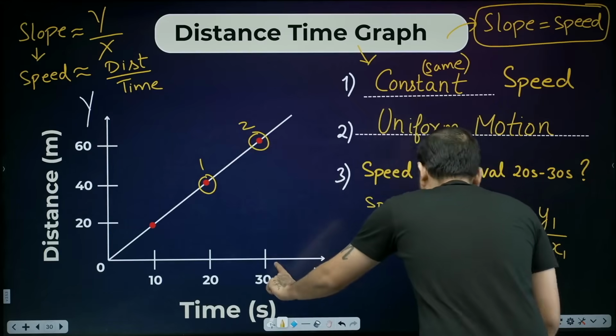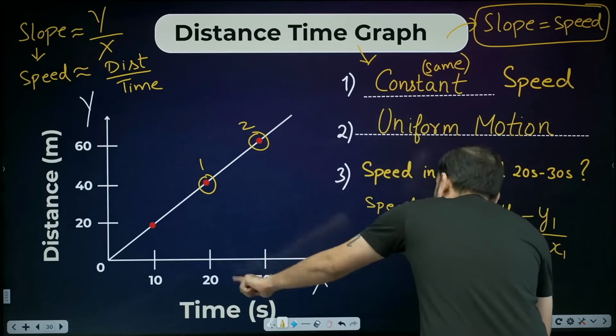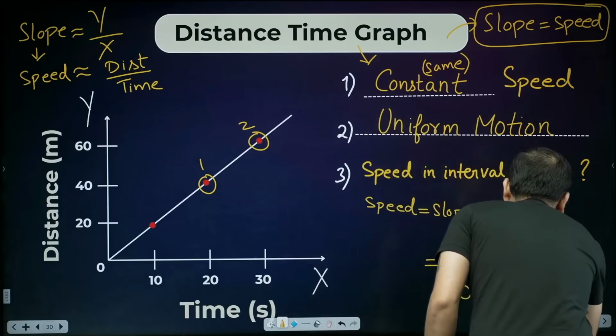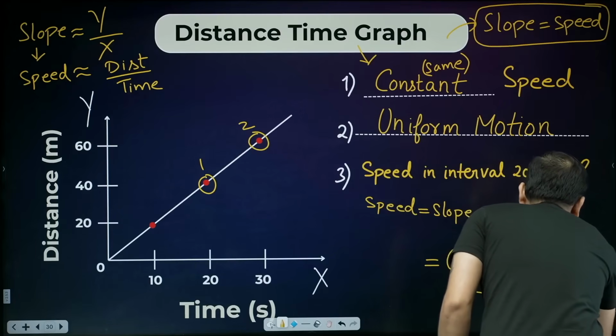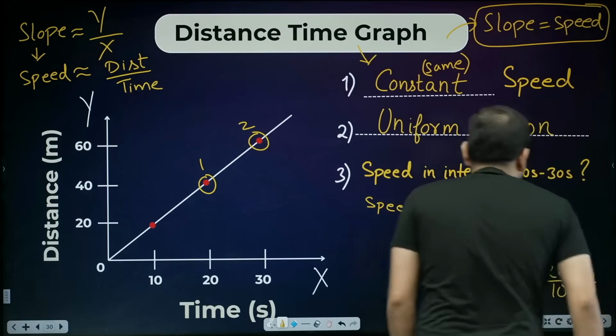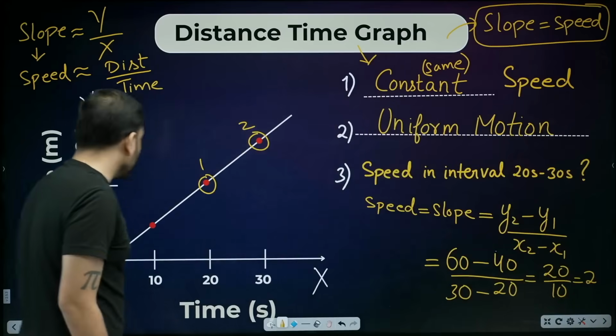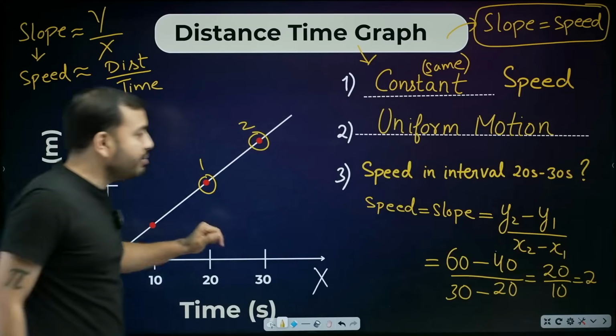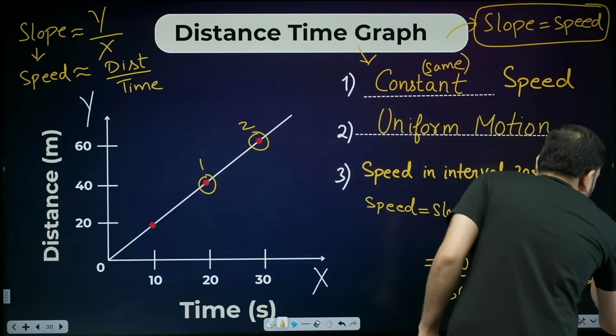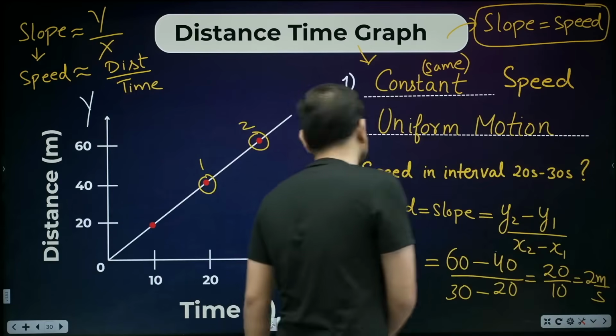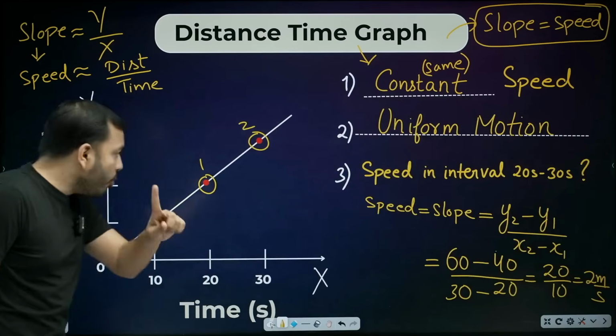What is its x? 30. x1 is 20. So, 60 minus 40 is how much? 20. 30 minus 20 is 10. So, what do we get? 2. Now, beta, this is speed. What will be the unit? Distance is in meter, time in seconds. So, the speed will be in meter per second, 2 meters per second. Clear? Now, you do some homework.